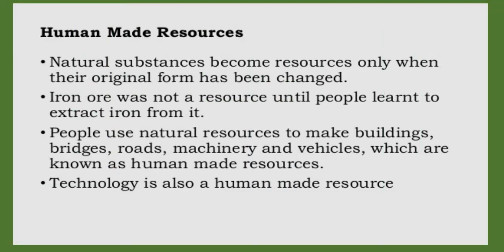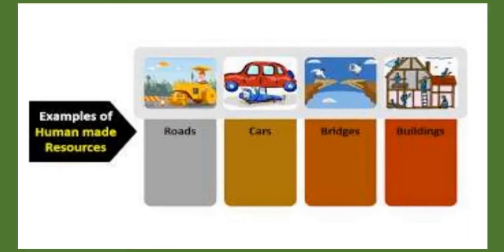Human-made resources. Natural substances become resources only when their original form has been changed. Iron ore was not a resource until people learned to extract iron from it. People use natural resources to make buildings, bridges, roads, machinery and vehicles, which are known as human-made resources. Technology is also a human-made resource. Examples: roads, cars, bridges, buildings. They are human-made.